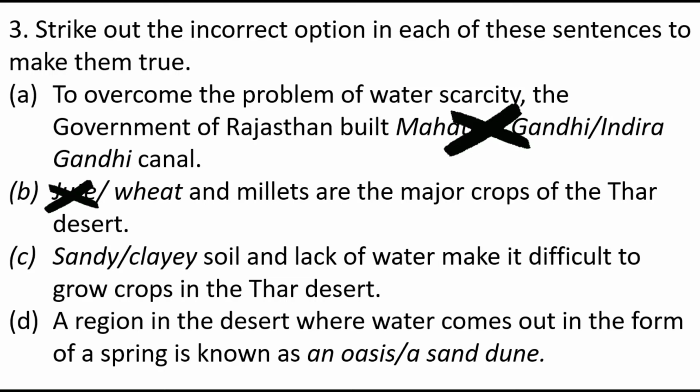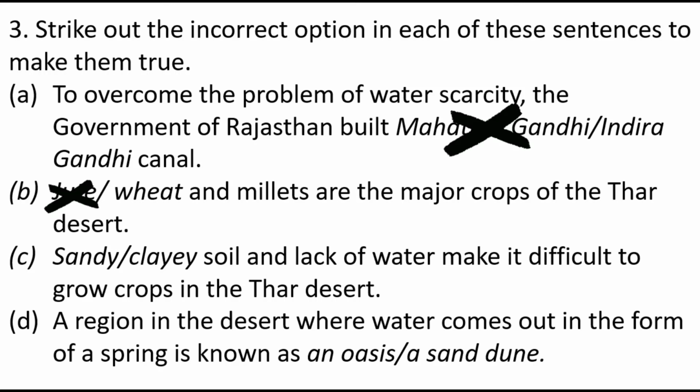So let's move ahead to the third one. Sandy or clay soil and the lack of water make it difficult to grow crops in the Thar desert. So here we saw that sandy soil and lack of water make it difficult to grow crops in the Thar desert.